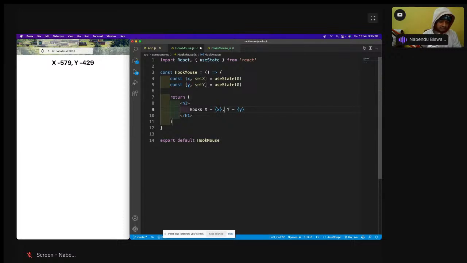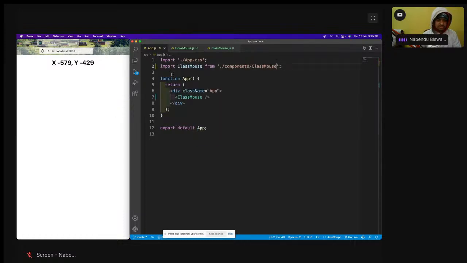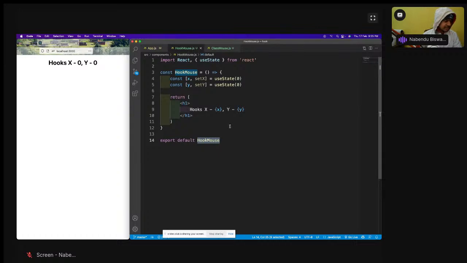Let me have a comma between them. So this is there, and then let us have this hook mouse, and hook x and hook y is there.